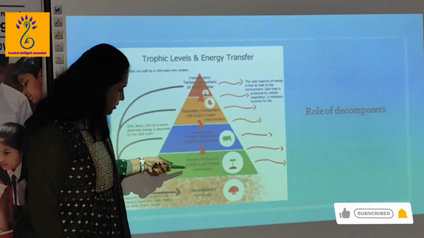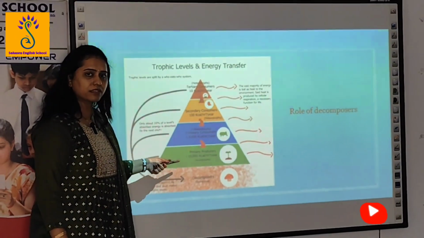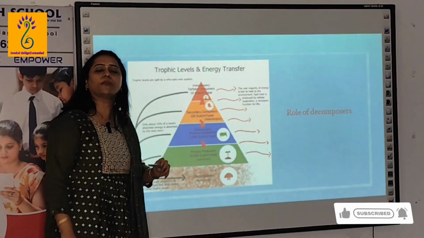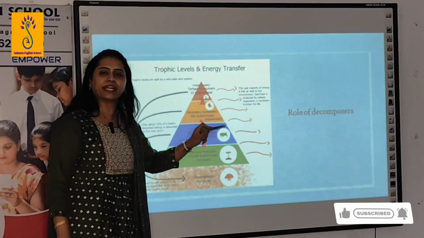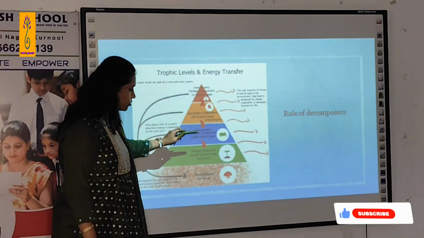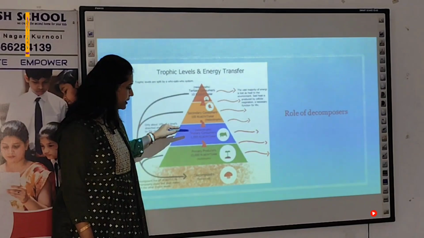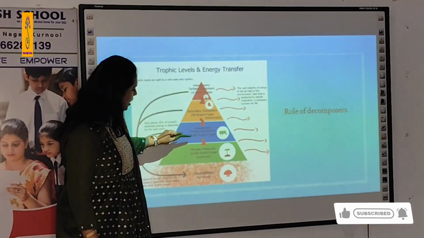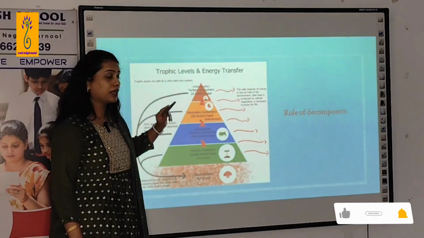If it is 10,000 kilocalories from autotrophs, the primary consumers get 10,000 into 10%, what is that? 1,000. This is the 10% rule. So they produce 1,000 kilocalories per year.